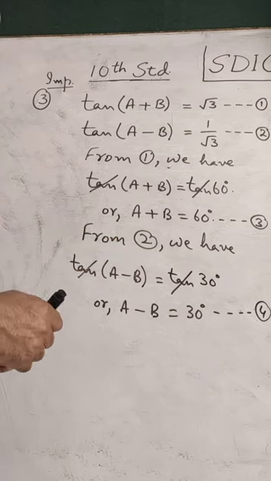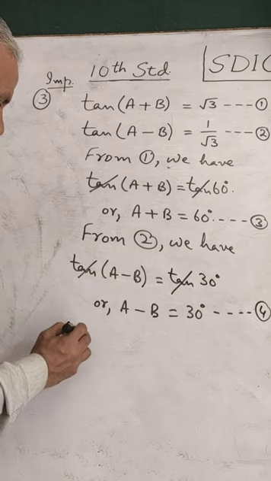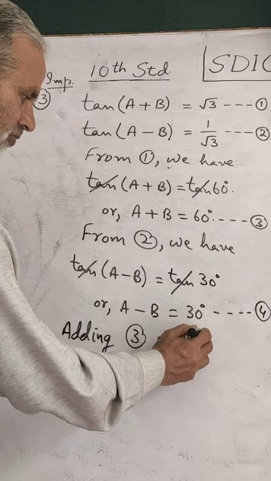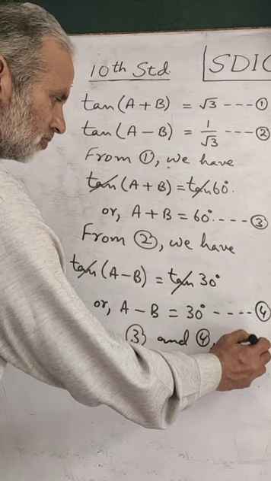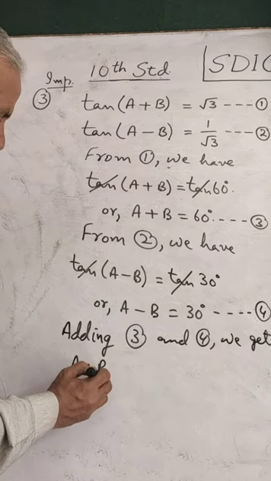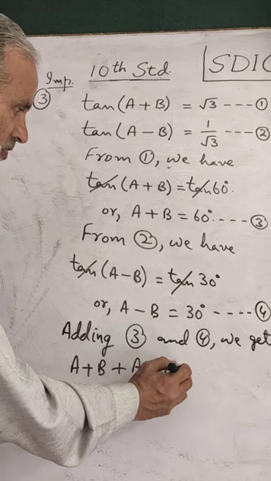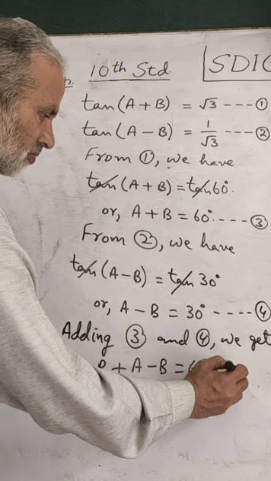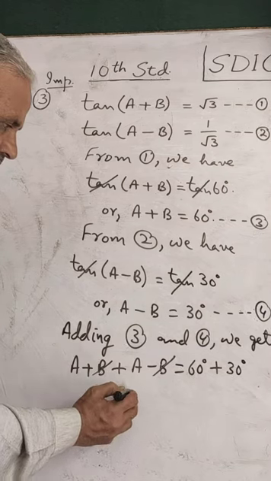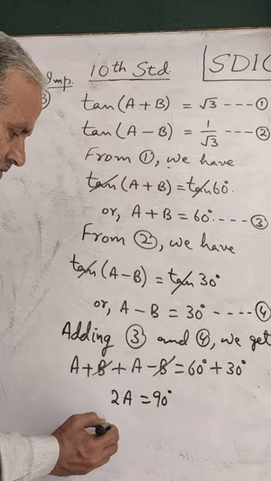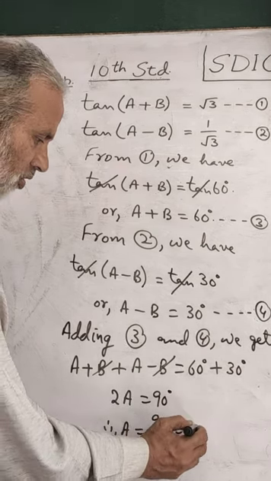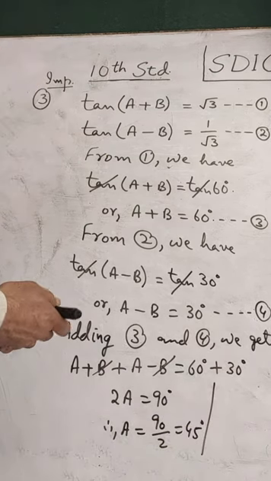Now what we will do is, we'll add 3 and 4. Adding 3 and 4, we get, when you add left hand side by left hand side, a plus b plus a minus b will be equal to 60 degree plus 30 degree. Plus b minus b will cancel. You have 2a then equal to 90, which gives us a equal to 90 by 2, means 45 degrees. This is the value of a.